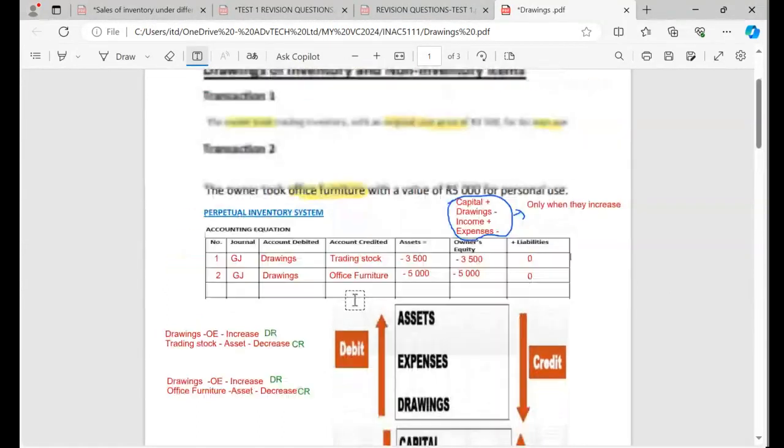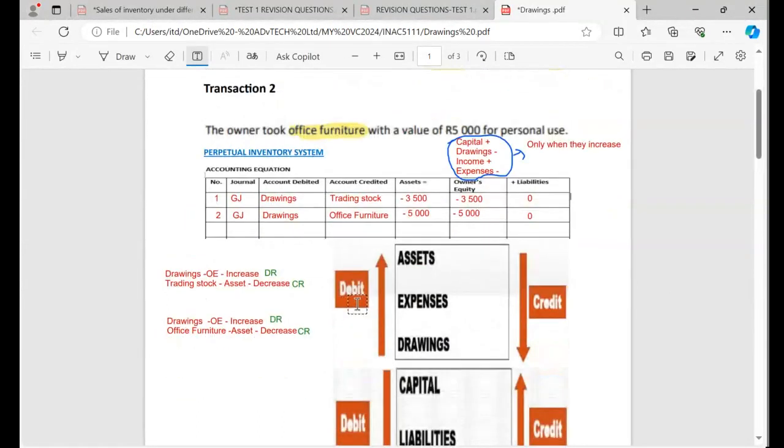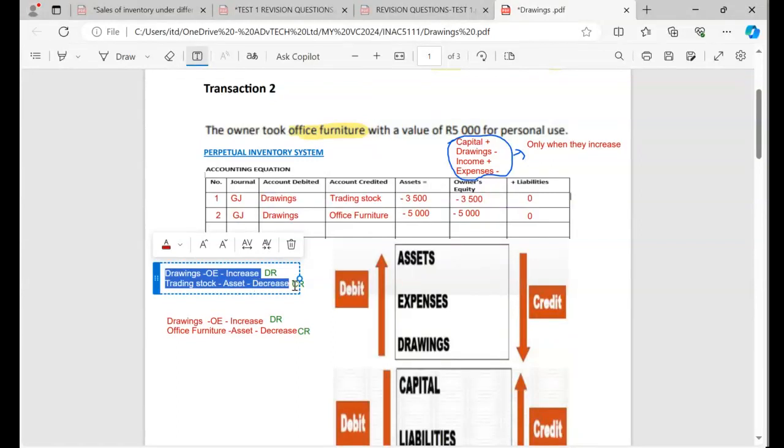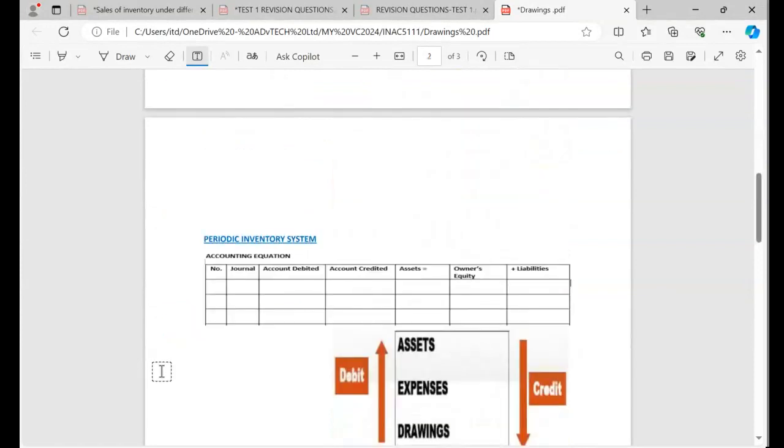But the question is, what if the transactions were under periodic? I'm still going to have the same thing here for the first transaction. For the first transaction, I'm still going to have the same thing there, but I'm going to tell you about the change. So I'm going to come here. I'm still going to have the same account so far, but this account, trading stock, because we're using periodic, will be called purchases. So I just want you to see the account that is changing.